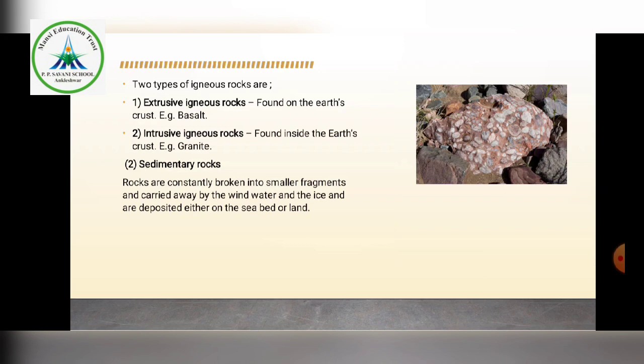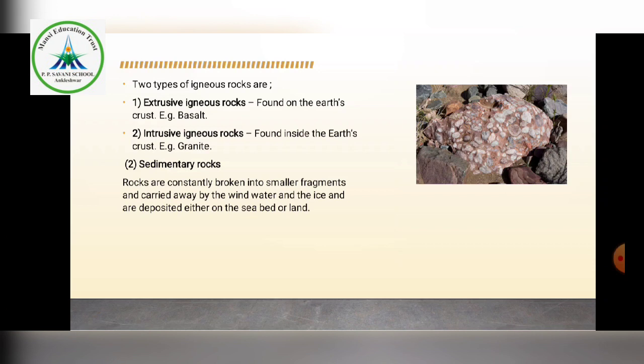Rocks may be huge in size, but after so many years they break into many smaller fragments or parts, and slowly these smaller parts are carried away by wind, water, or ice, and ultimately deposited.